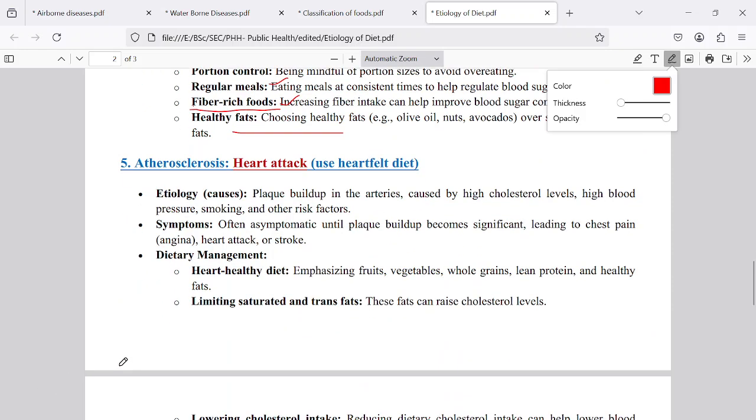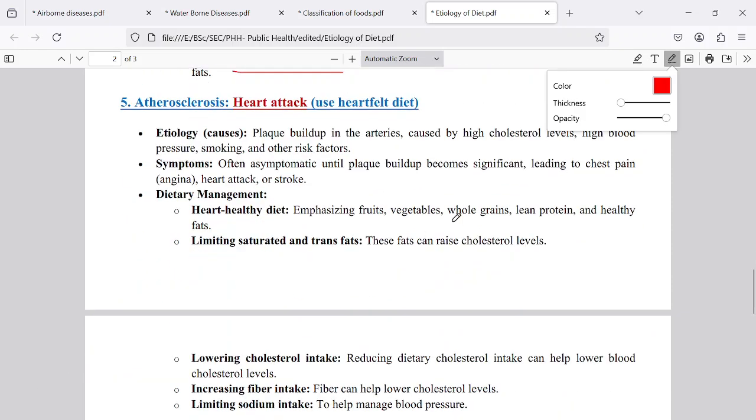Another important one to be discussed nowadays, because in public health and hygiene, these main problems are discussed by the authors. Atherosclerosis or heart attack, mainly this is caused by the accumulation of fat in the blood vessels, especially those that supply blood to the heart walls. But what are the causes for the accumulation of cholesterol or fats in the blood vessels that supply blood to the heart walls?